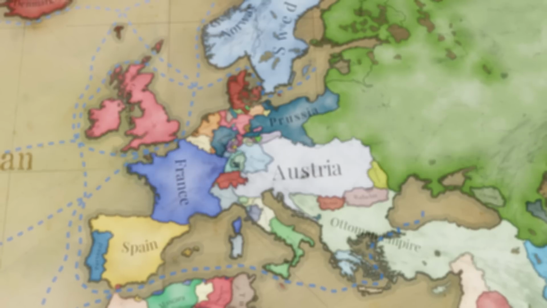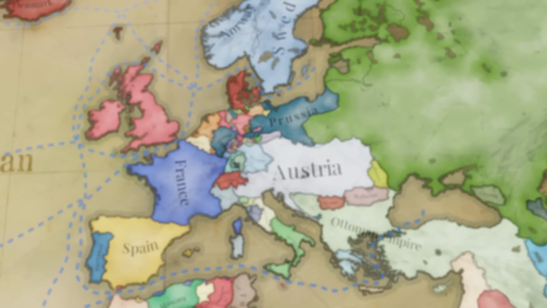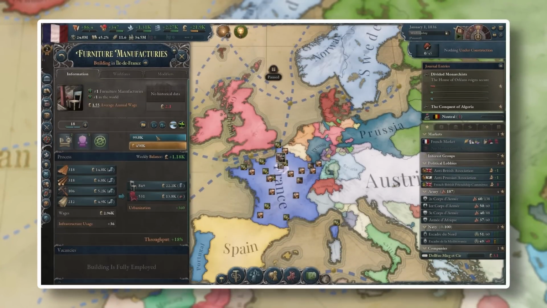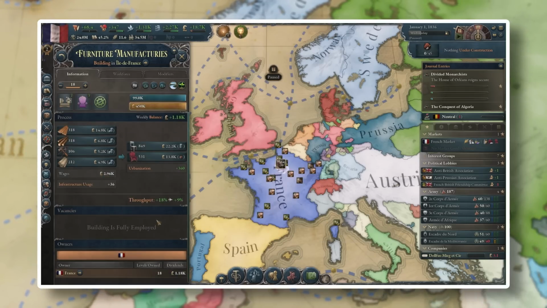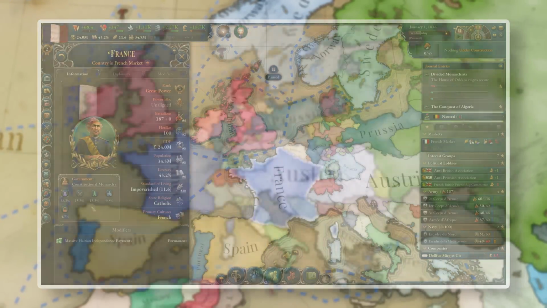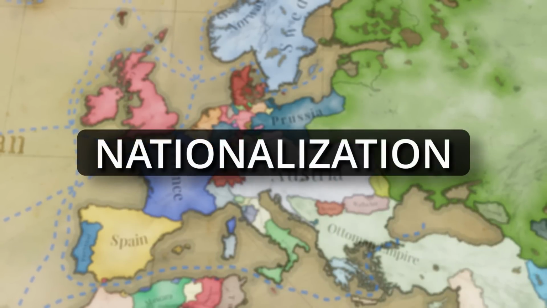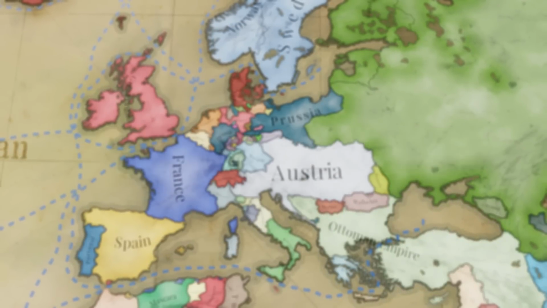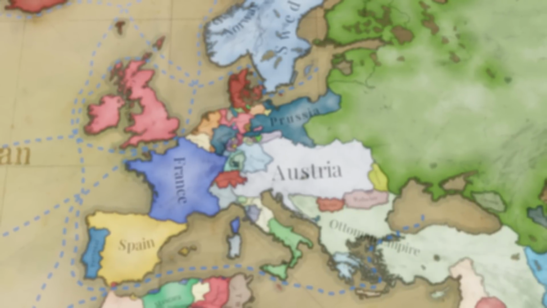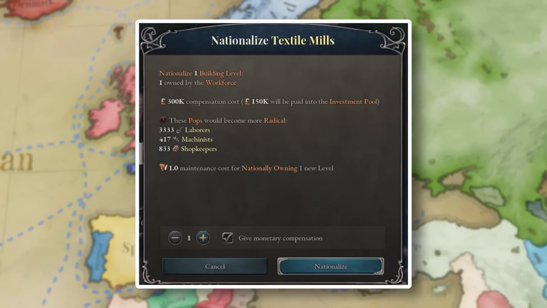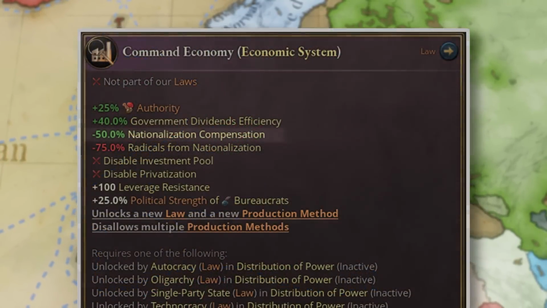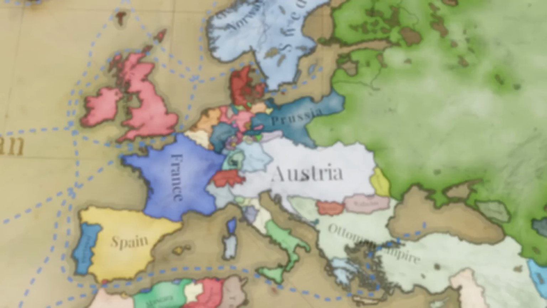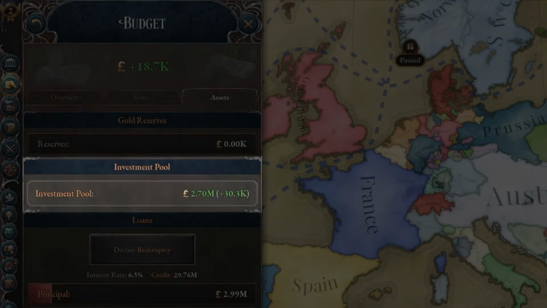Once a building is created, the ownership of the building is not set in stone. In Sphere of Influence, you will be able to change the type of ownership of industries in multiple ways. If you would like to take private and worker-owned buildings and make them state-owned, you'll need to engage in nationalization. With the correct economic system laws, you'll be able to nationalize industries in one of 2 ways. The first way involves paying the owners directly with government funds to buy the industry from them. The price to nationalize a level of industry will be determined by your current economic system law. Money paid to nationalize industries will be paid into the investment pool.